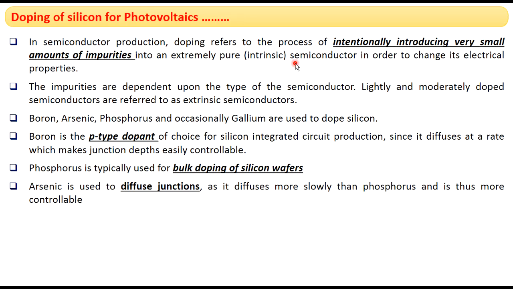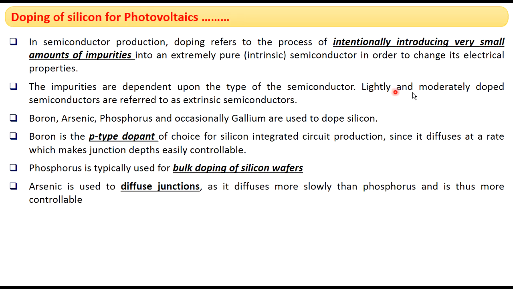So after doping, their conducting properties are greatly enhanced, and the impurities which are added during doping are called dopants. The dopants used depend upon the type of semiconductor which we are using for the manufacturing of photovoltaic cells.